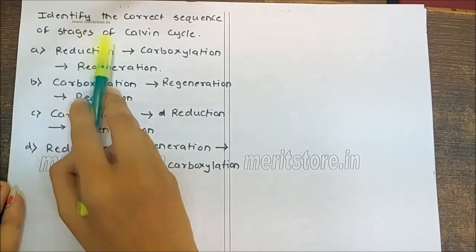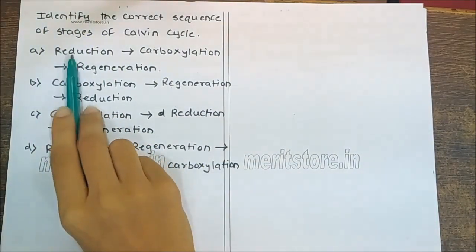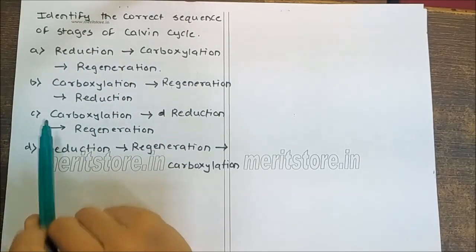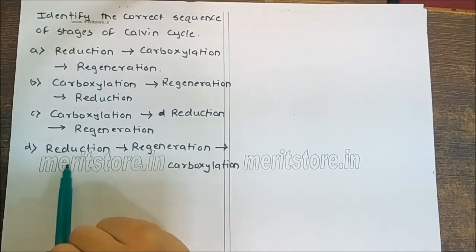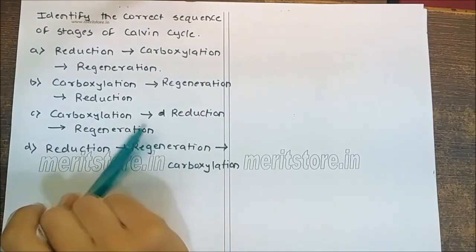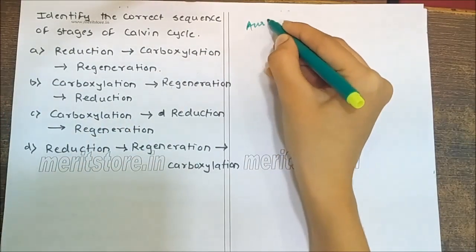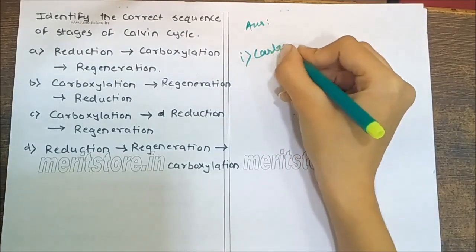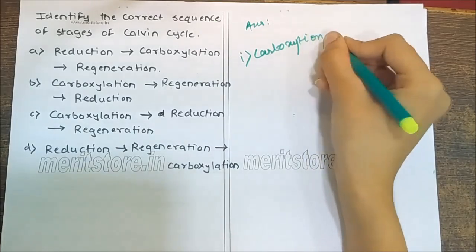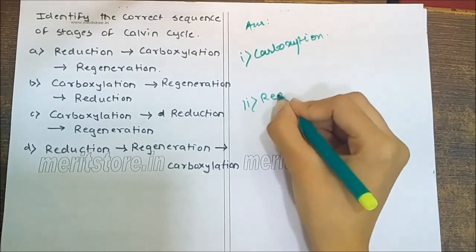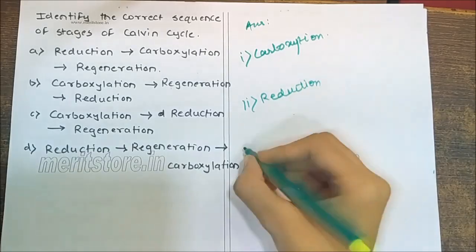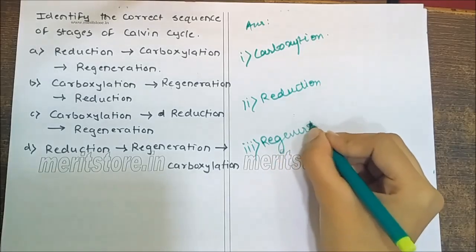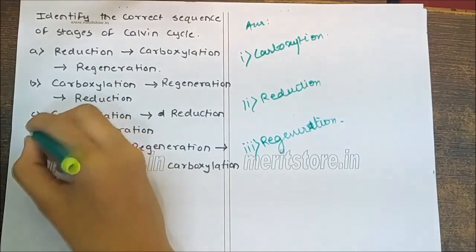Identify the correct sequence of stages of Calvin cycle. Options: reduction, carboxylation, regeneration; carboxylation, regeneration, reduction; carboxylation, reduction, regeneration; reduction, regeneration, carboxylation. Answer: the Calvin cycle proceeds in three stages. First is carboxylation. Second is reduction. Third is regeneration. So the correct answer is C.